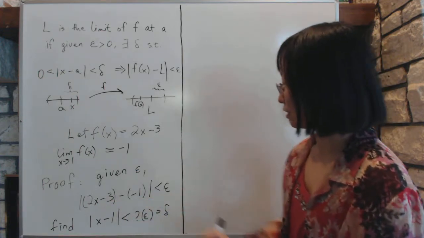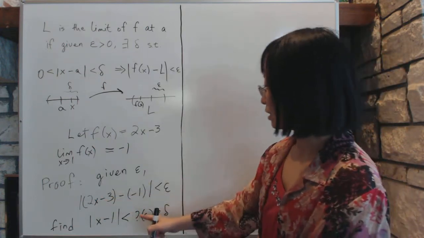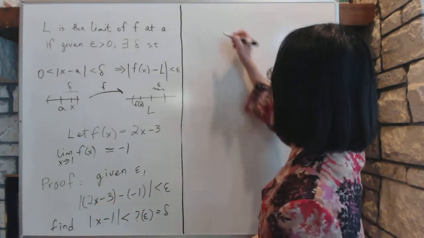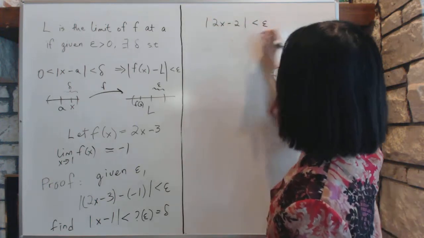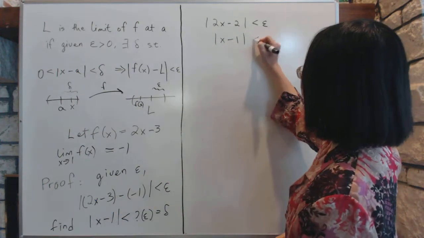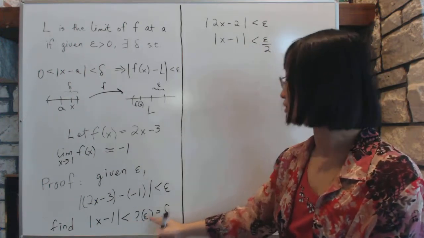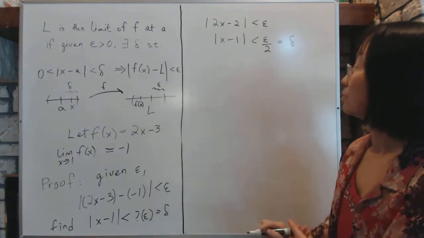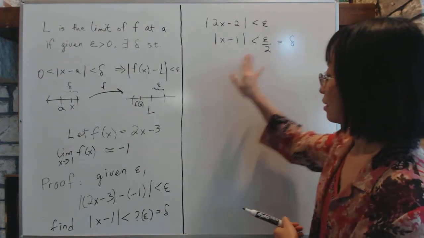Now in this equation, it comes out quite easily because it's an easy example. So what we do is we're driving from here. We have solved this equation, that becomes 2x minus 2 is less than epsilon, which gives you x minus 1, which is what we're driving at, is less than epsilon over 2. We are trying to drive some kind of function of epsilon, and we will set that as delta.